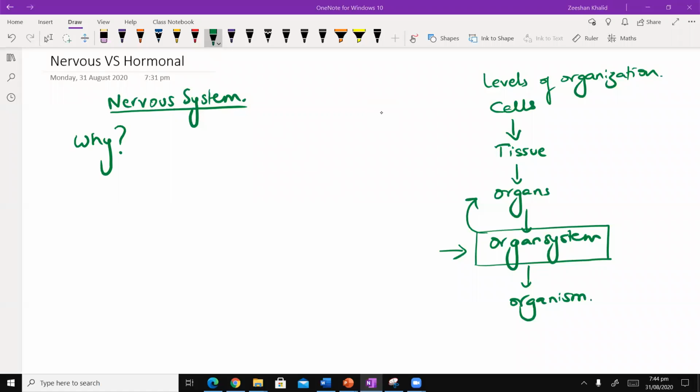Okay. So basically, why do we need a nervous system? Because let me give you an example. We as humans live in a society, and it is impossible for us to imagine living without coordinating with one another. We coordinate with one another, and there are different means with which we coordinate. Similarly, the human body needs coordination. Your brain, your heart, your lungs, your digestive system, they're not working in isolation. One way or the other, they're connected. So there needs to be a system which is actually there for coordination.